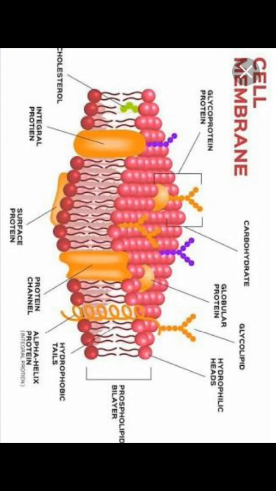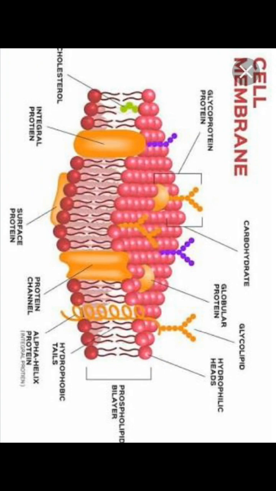Understand? So you can see round or spherical shaped lipid molecules, which are pink and red in color in the diagram. Those are nothing but lipid molecules. Each lipid molecule has two parts. One is the spherical head, which is presented on the outer side, and the second part is the tails. Those tails are emerging towards the center portion of the cell membrane.